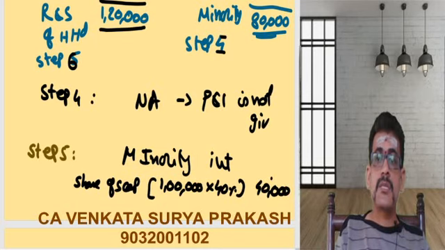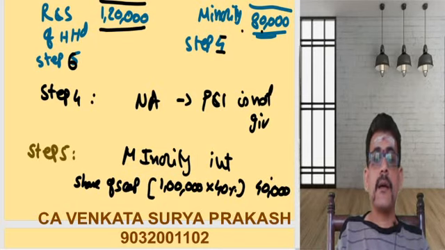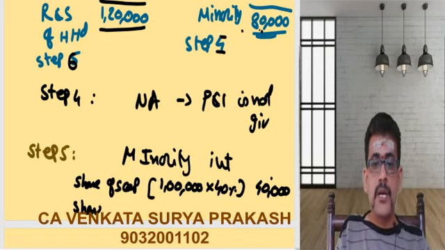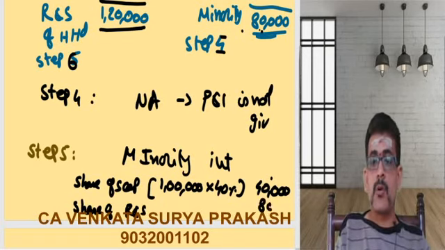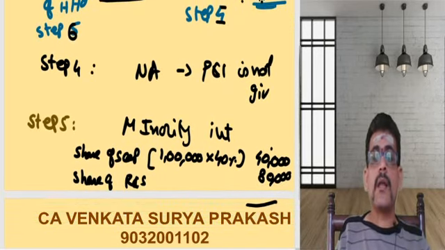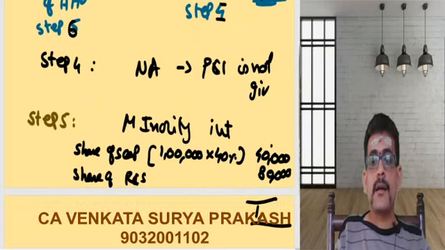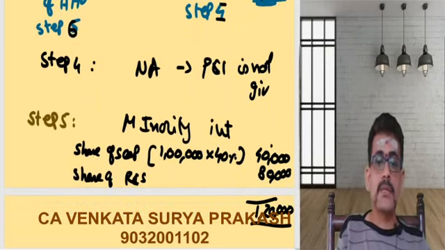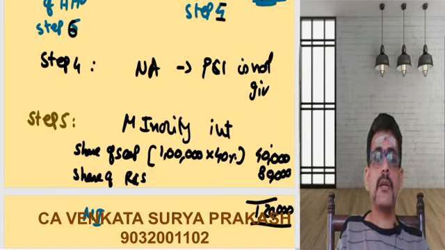Then already in step 3 we had calculated one thing and transferred that to step 5: the share of reserves and surplus, which is 80,000. Do the total here. The total is 1,20,000. So 1,20,000 is our minority interest.